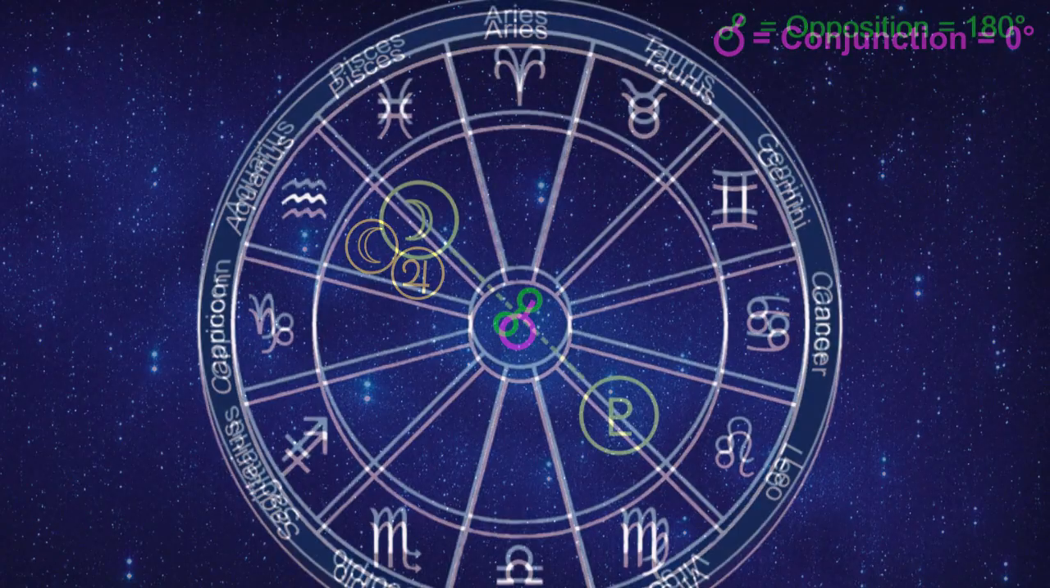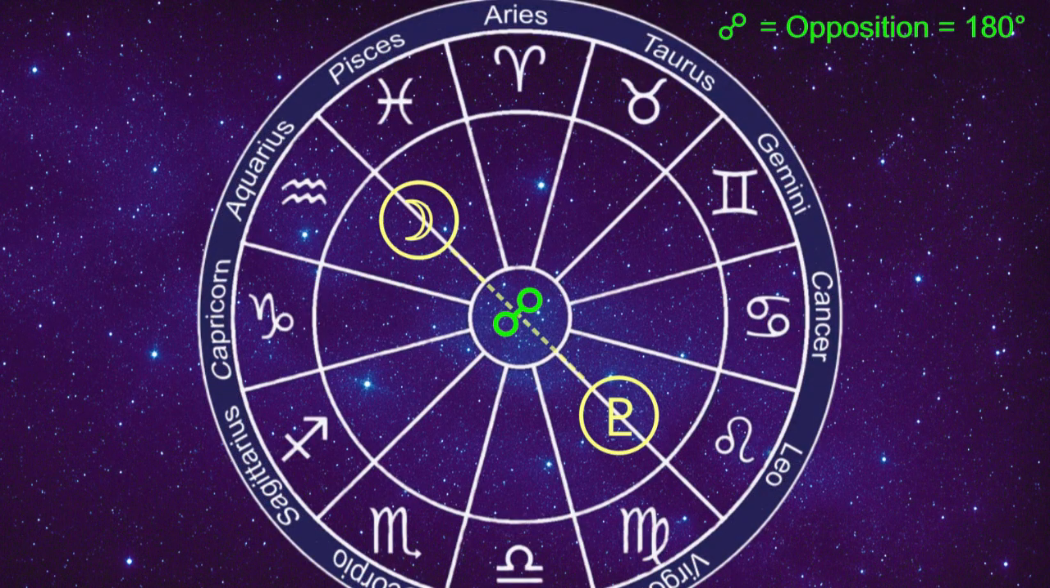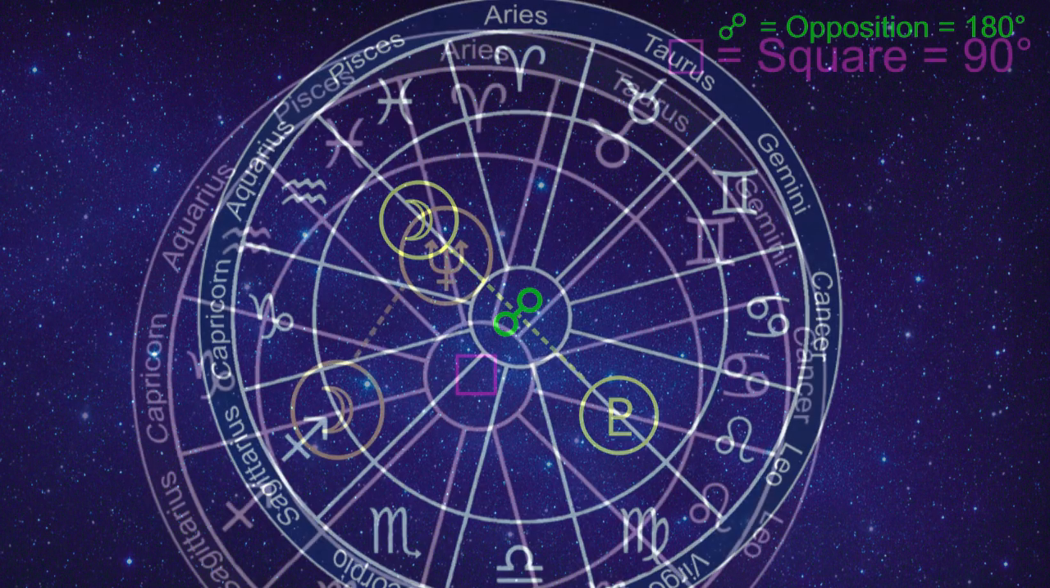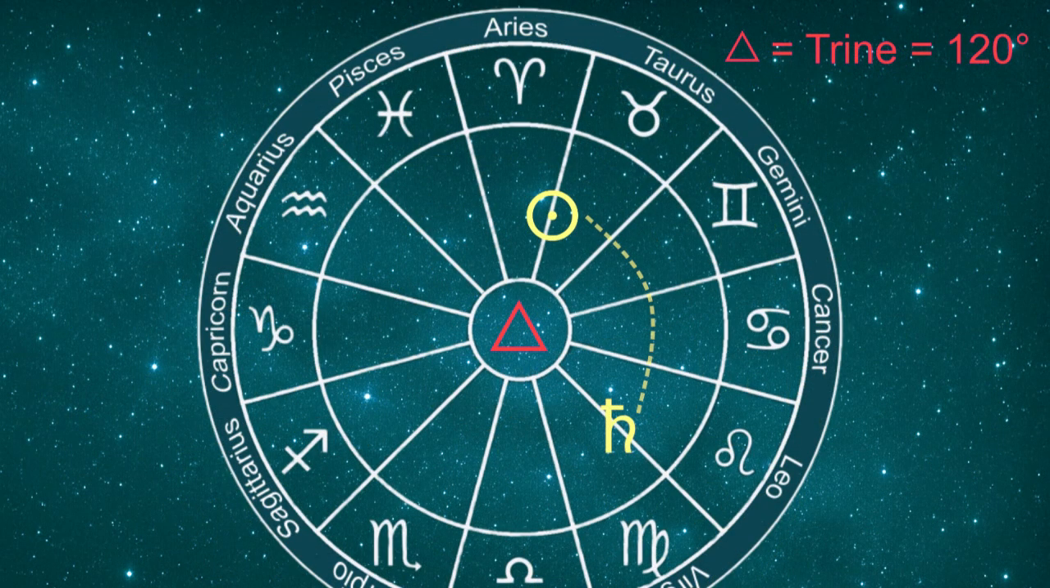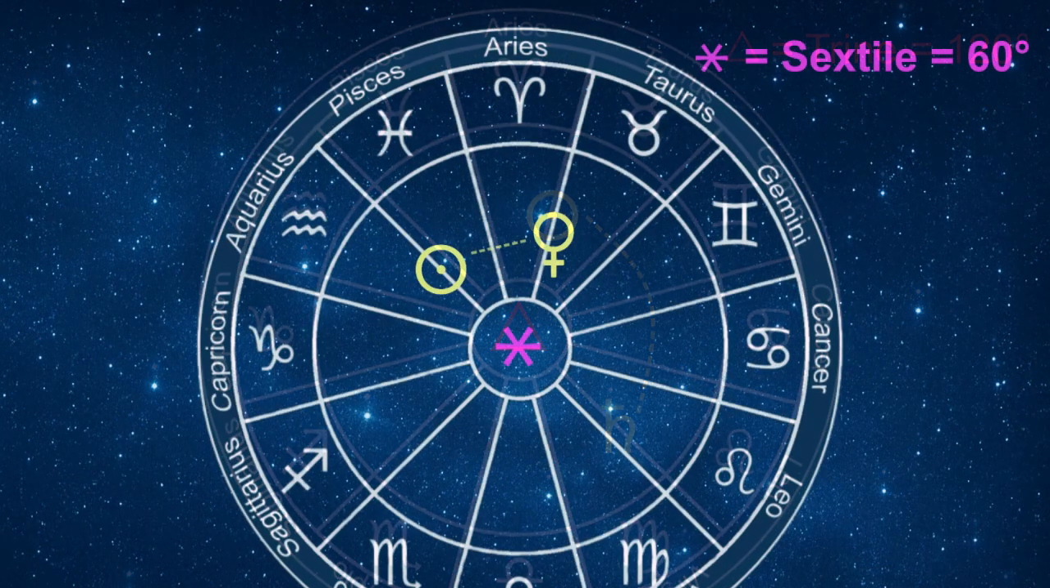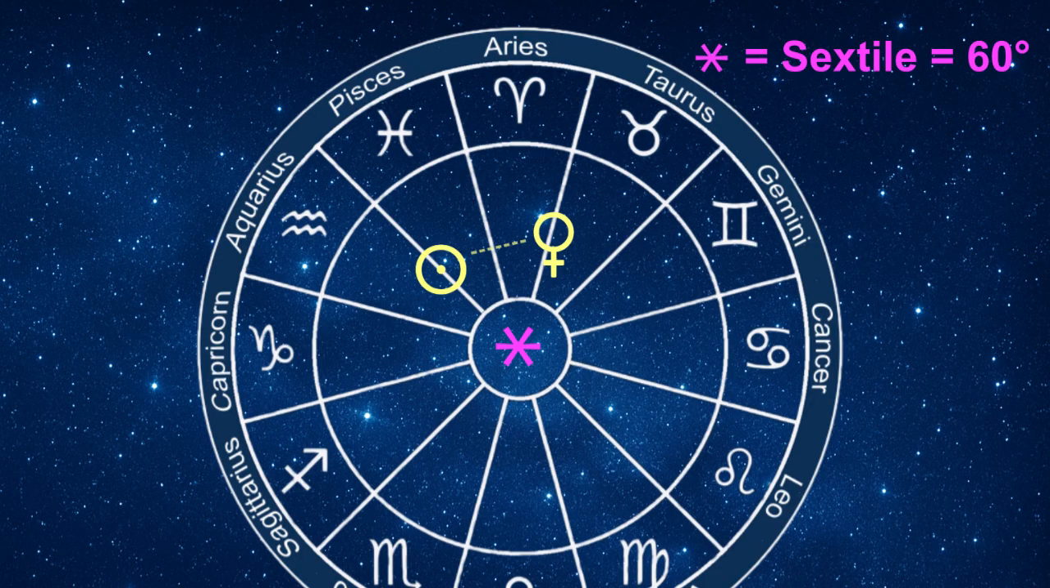When planets are opposite each other, the angle is 180 degrees, which we call an opposition. Dividing the circle into 4 parts creates 90 degrees, which is the square. Dividing it into 3 parts creates 120 degrees, which is the trine. Dividing it into 6 parts creates 60 degrees, which is the sextile.